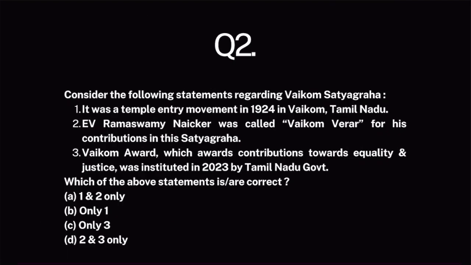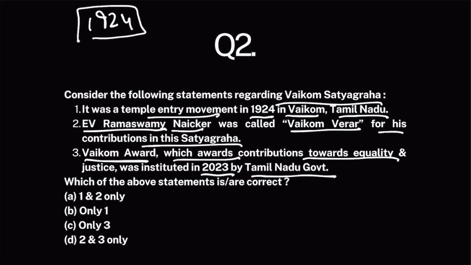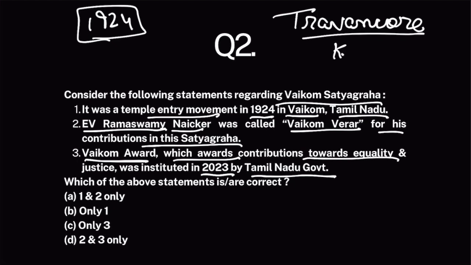Question 2. Consider the following statements regarding Vaikom Satyagraha. It was a temple entry movement in 1924 in Vaikom, Tamil Nadu. E.V. Ramaswamy Naikar was called Vaikom Virar for his contributions in this Satyagraha. The Vaikom Award, which awards contributions towards equality and justice, was instituted in 2023 by the Tamil Nadu government. Back in 1924, there was a princely state called Travancore. That princely state lay within the current boundaries of Kerala. So Travancore became Kerala.